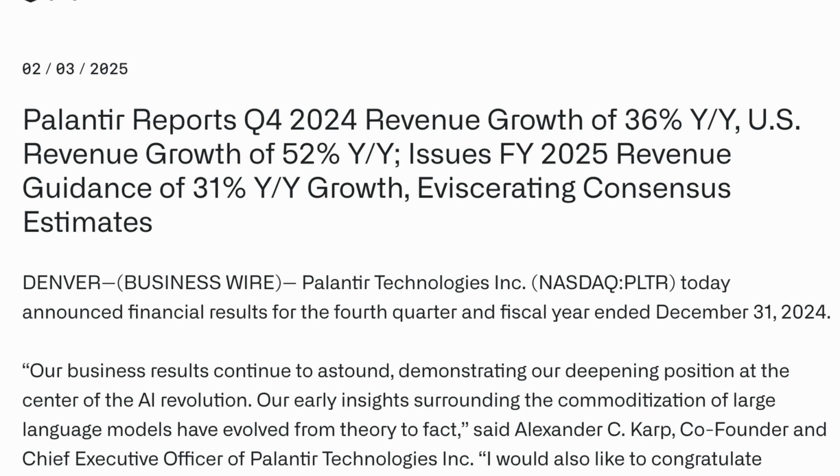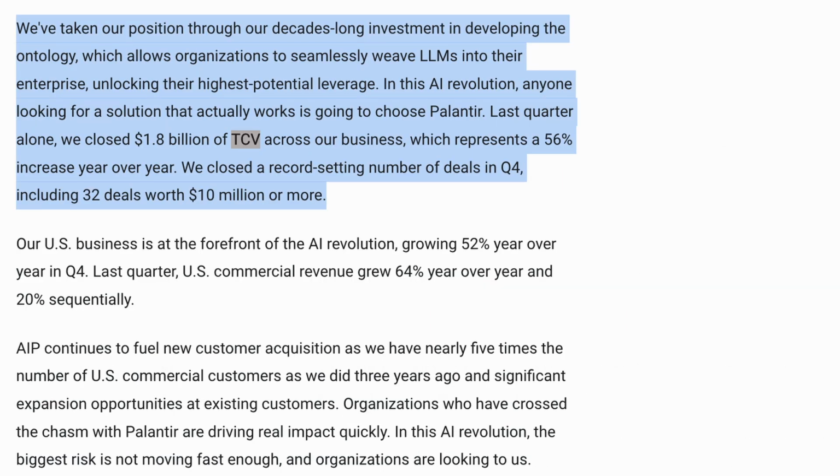Additionally, U.S. government revenues increased by 45% from the previous year, totaling $343 million, highlighting the sustained demand for Palantir services within federal agencies. The momentum in the U.S. commercial sector is further evidenced by the record-setting $803 million in total contract value secured during Q4 2024, reflecting a 134% increase compared to the same period the previous year.